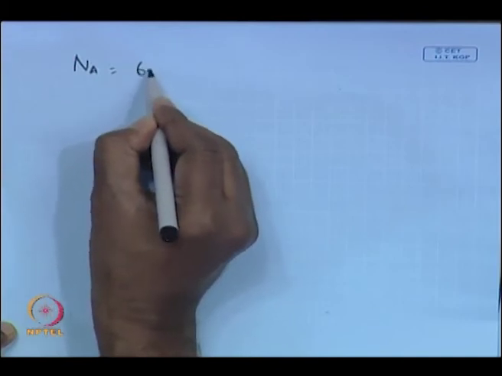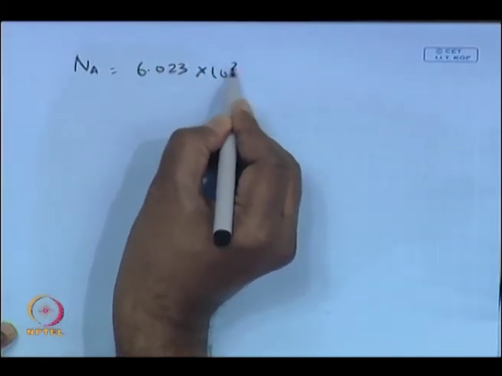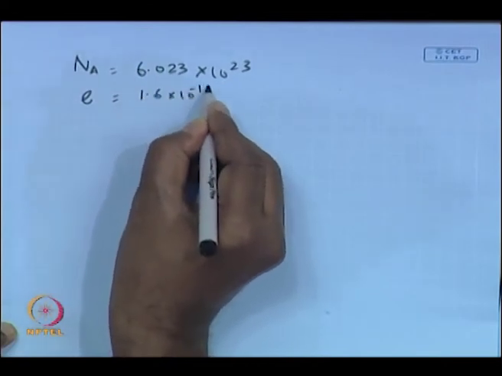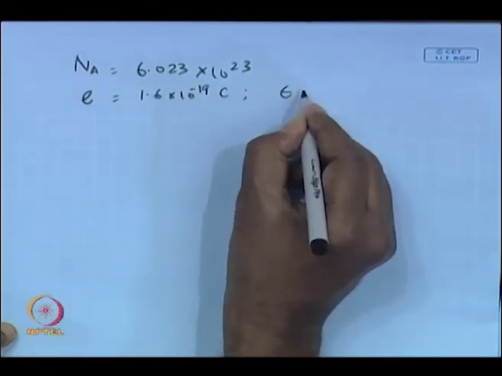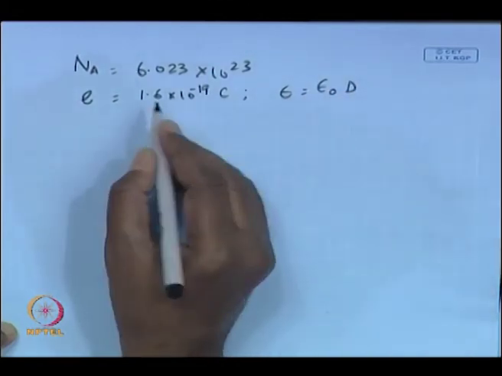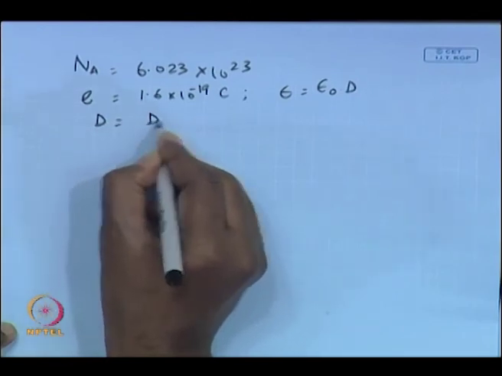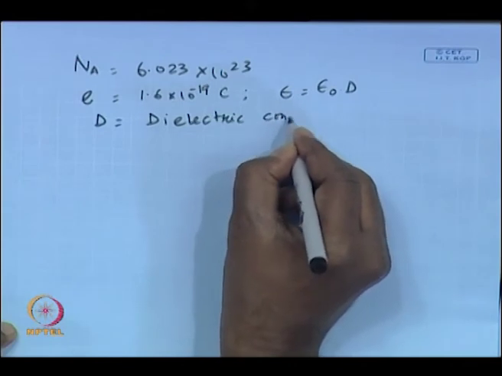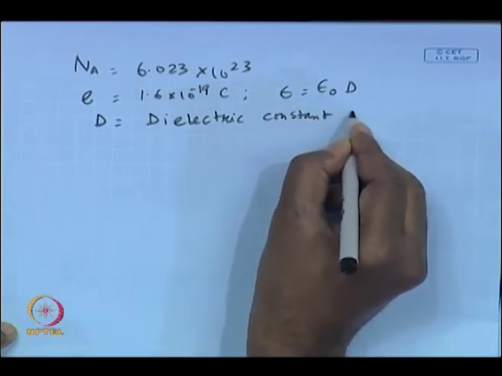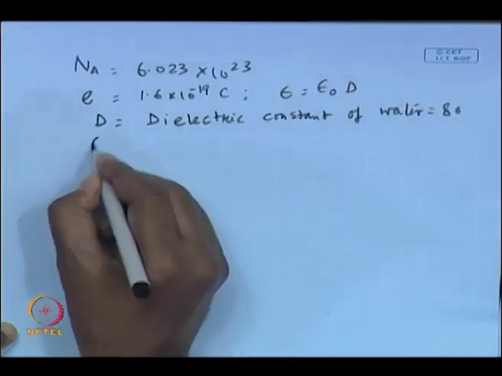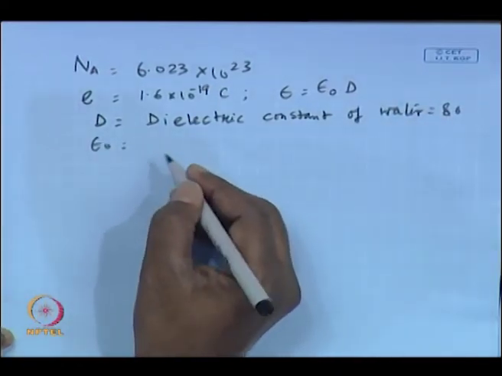Now, the Avogadro number is 6.023 into 10 to the power 23. The Coulombic charge E is 1.6 into 10 to the power minus 19 coulomb. The epsilon is the permittivity of the medium, which is nothing but epsilon 0 times D. D is the dielectric constant of water, and this value is 80, and epsilon 0 is the permittivity in vacuum.